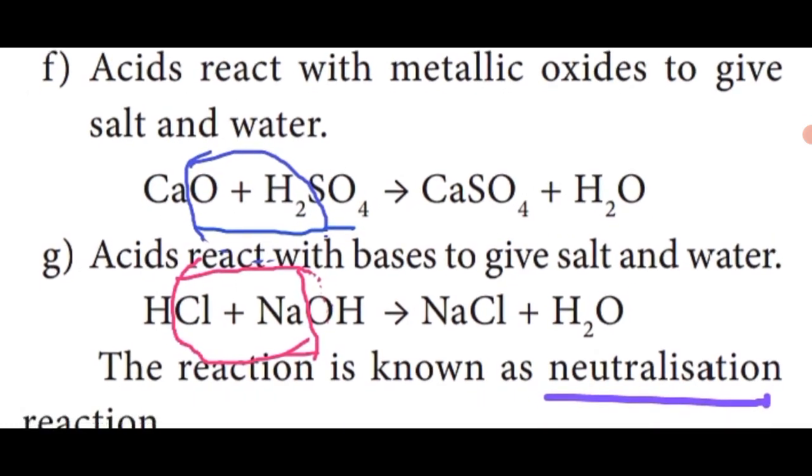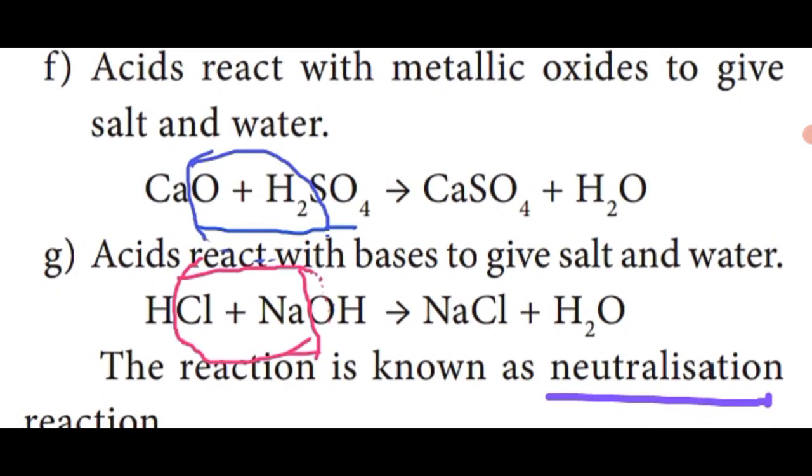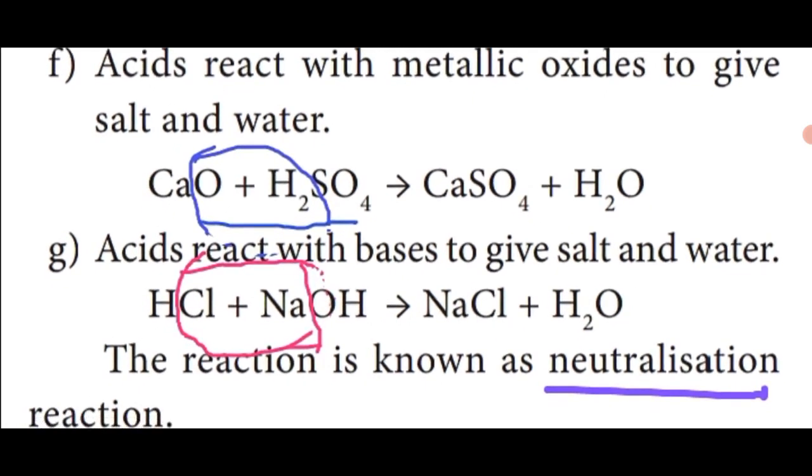The last property is that acid reacts with bases. Acid reacts with bases to give salt and water. For example, the acid HCl reacts with a base, for example NaOH, sodium hydroxide. HCl reacts with NaOH. The Na reacts with Cl to form NaCl, which is a salt, and H and OH combine to form water, formula H2O. So any acid reacts with a base to give salt and water.